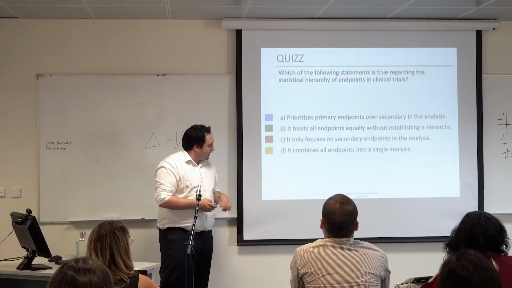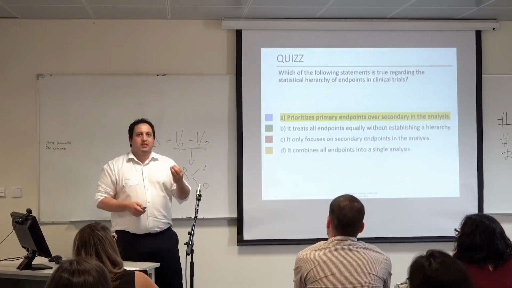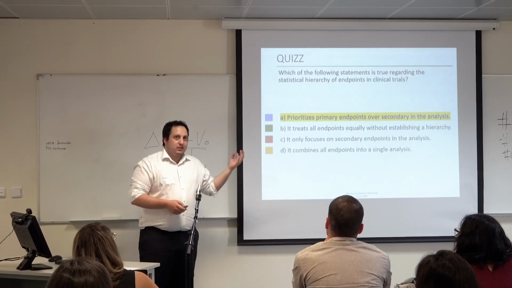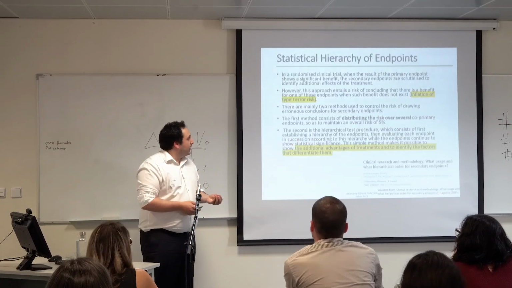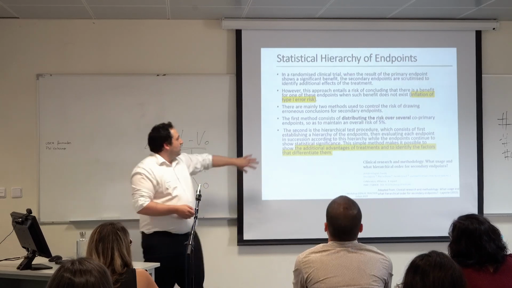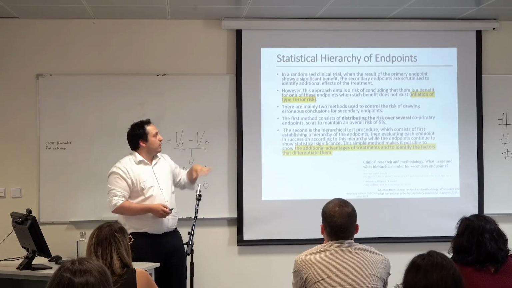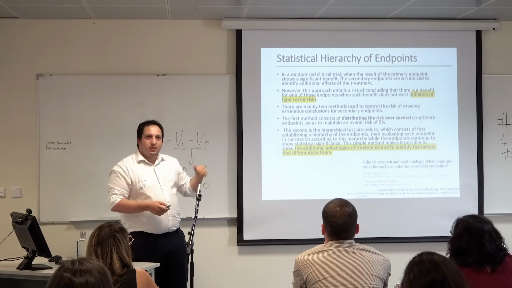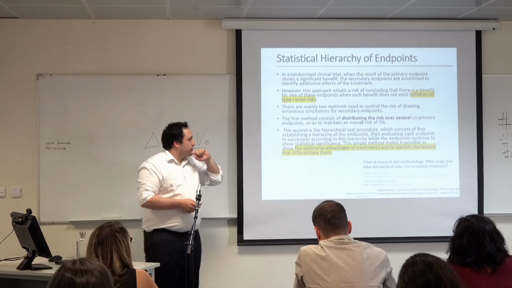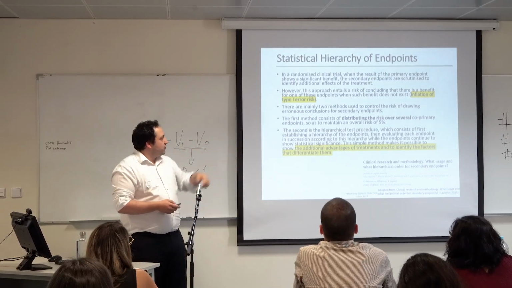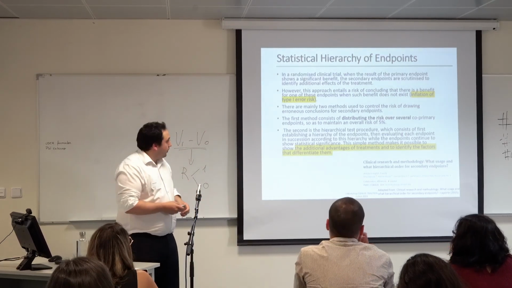In fact, we prioritize the primary endpoints over the secondary in the analysis. But this is the hardest part, because it requires a lot of medical knowledge, in the case of medicines, to understand what is the main endpoint and what is not. So this is the definition of two methods. One is distributing the risk overall across all the endpoints, dividing the p-value by the number of endpoints, and the other one is the hierarchy test procedure, which has the additional advantage of identifying which are the main endpoints.